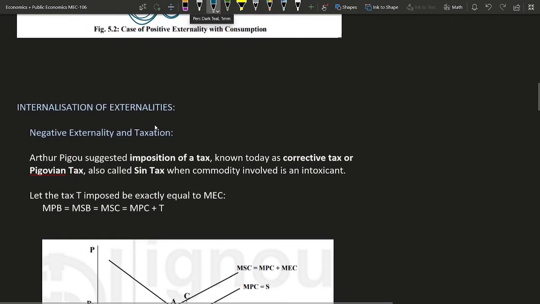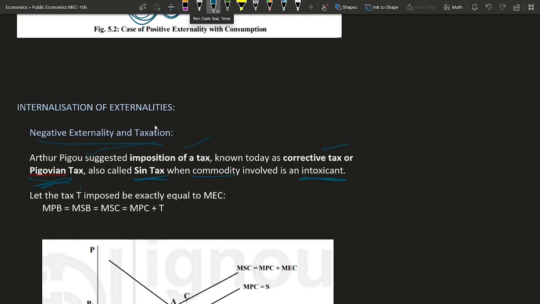So next is the internalization of externalities. What is meant by internalization of externalities is that in some way we can adjust the price or cost in such a way that it includes the external cost it is associated with. In the negative externality and taxation case, Arthur Pigou suggested imposition of a tax, known as the corrective tax or Pigovian tax. It is also called a sin tax when the commodity involved is an intoxicant like alcohol or smoking.